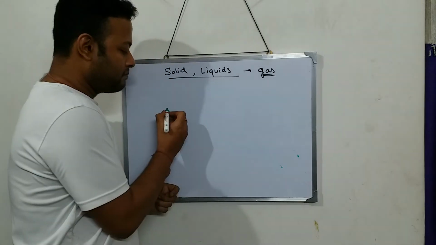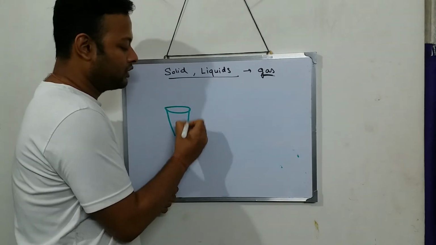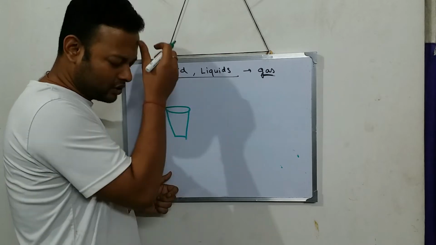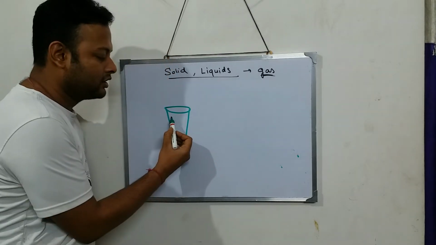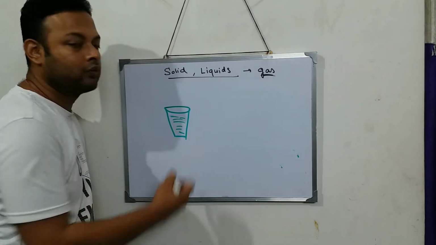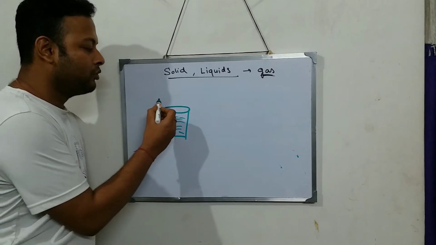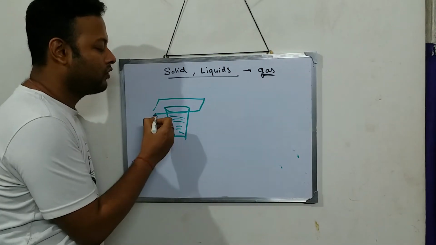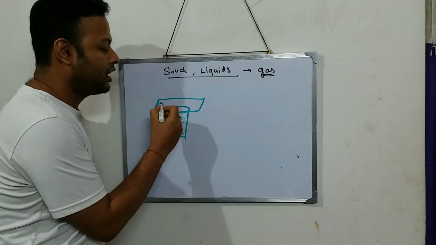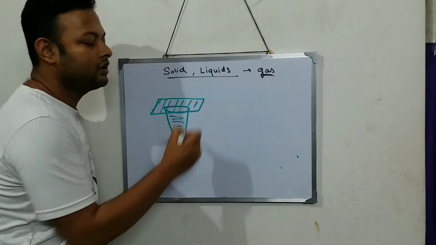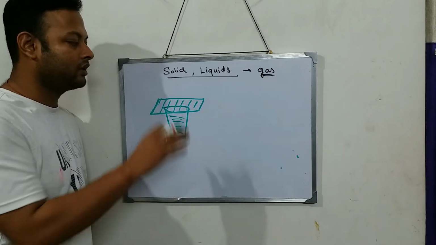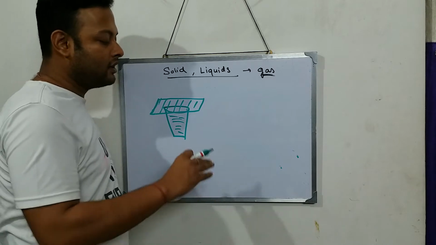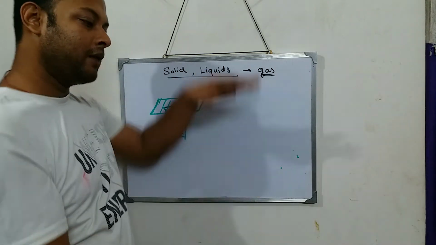I'll take a glass of water. This is a glass, completely filled with water. I take a cardboard and cover the glass with the cardboard and turn the glass upside down.